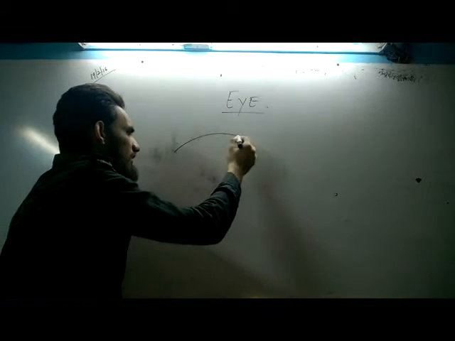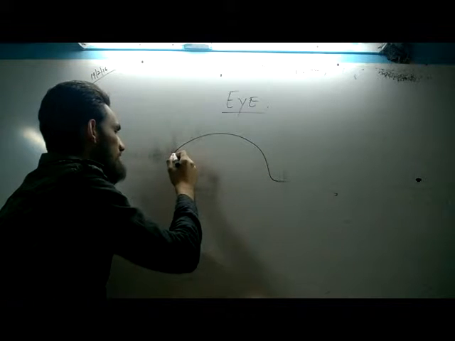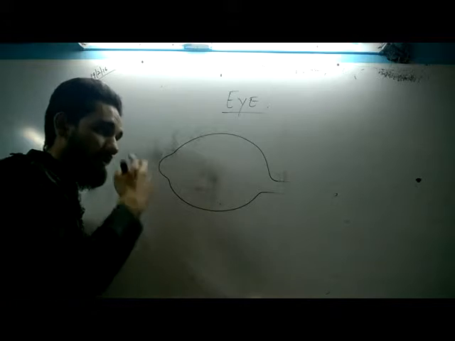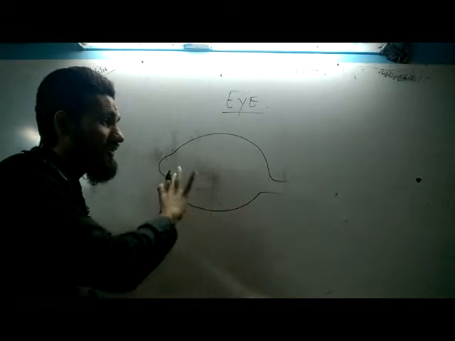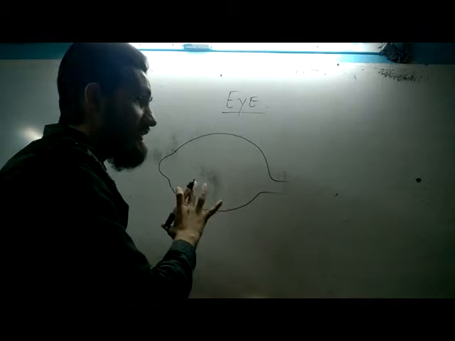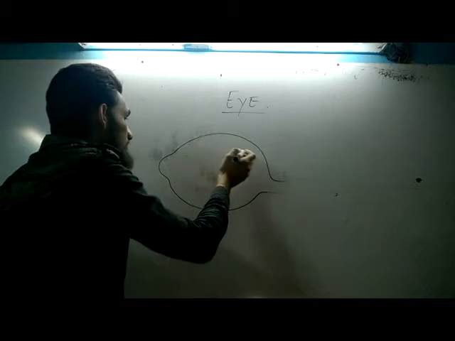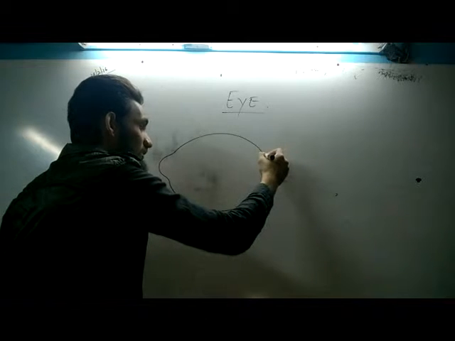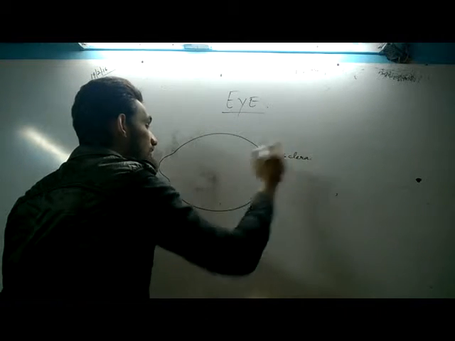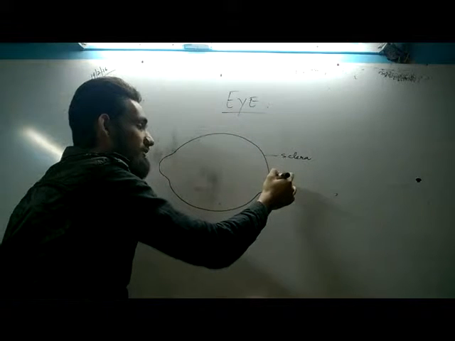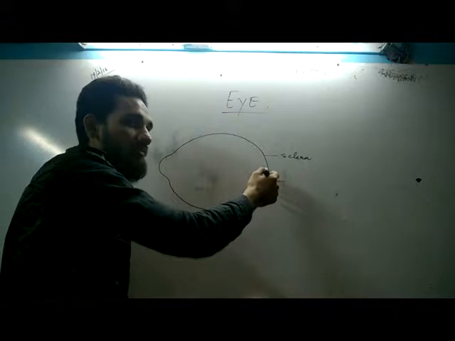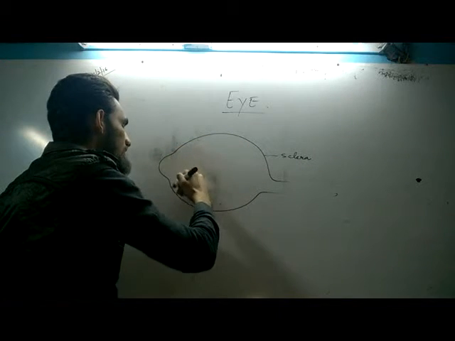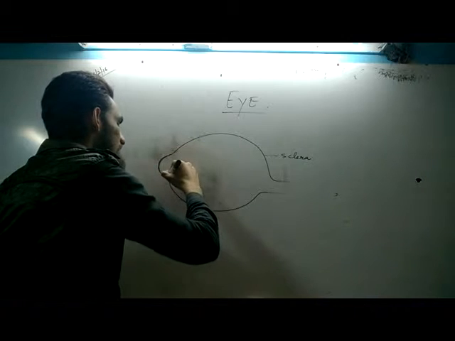So the eye consists of an eyeball first. This eyeball is roughly, approximately spherical in shape, not completely spherical. The outer layer of the eyeball is called the sclera. The sclera is thin at the posterior end, पीछे की तरफ, but at the anterior end, आगे की तरफ, it is thick.